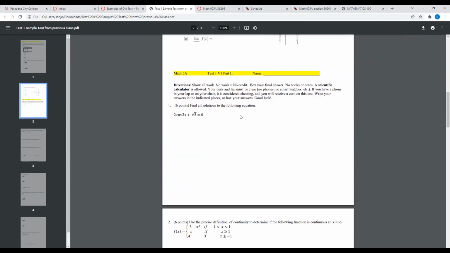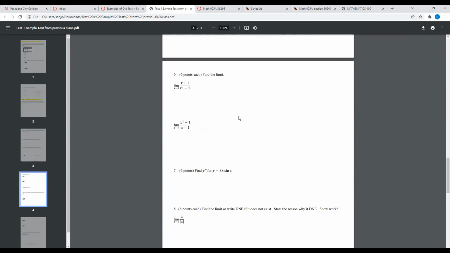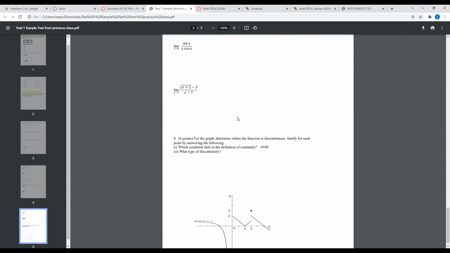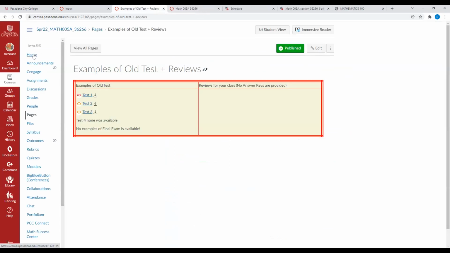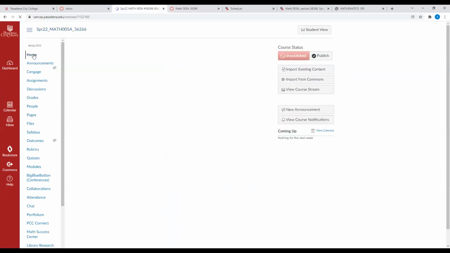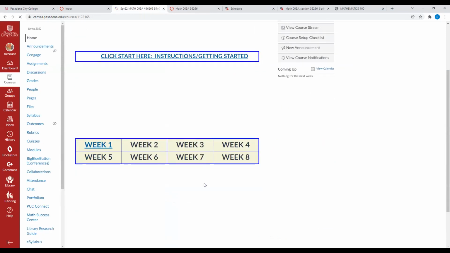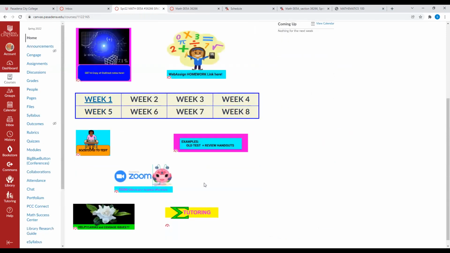And then there was a part 2. Not all the classes have a part 1 and a part 2. Sometimes I only do 1 test, no parts. But here's a sample of the previous test. You keep on going to the home and you will have access to everything else that you want.